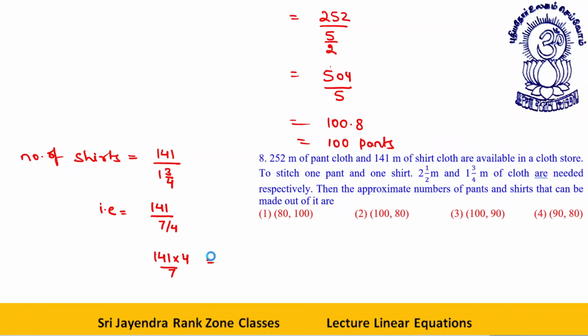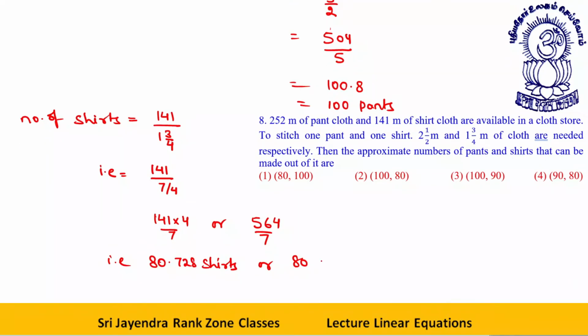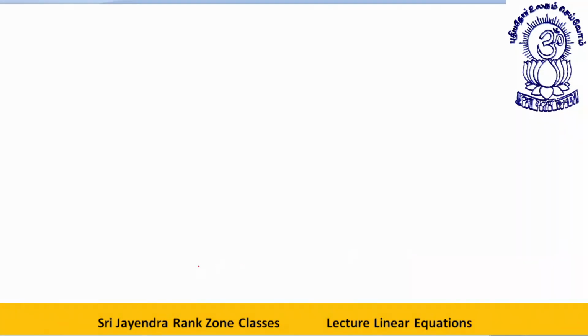That is equal to 564 upon 7. That is 80.57 shirts, or 80 shirts is the answer.